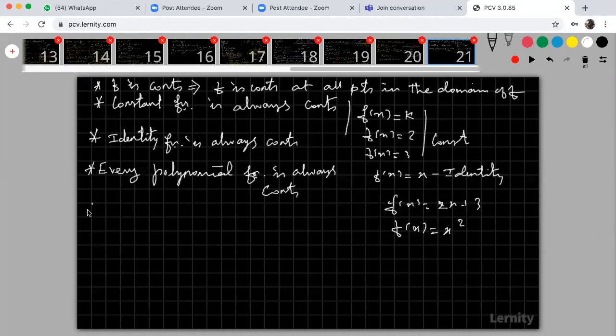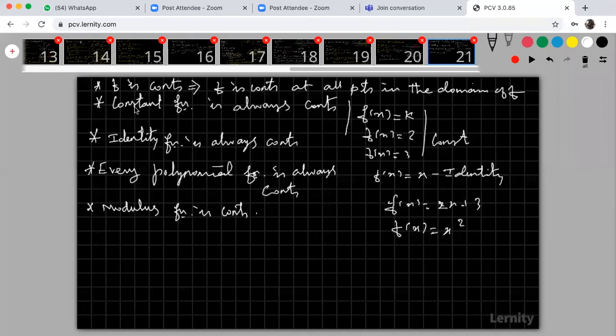Modulus function is also continuous. We have not discussed this before, now we are going to discuss it. Modulus function is always continuous. These things we have discussed in our previous class, and some examples also. Today we are going to discuss some more problems.